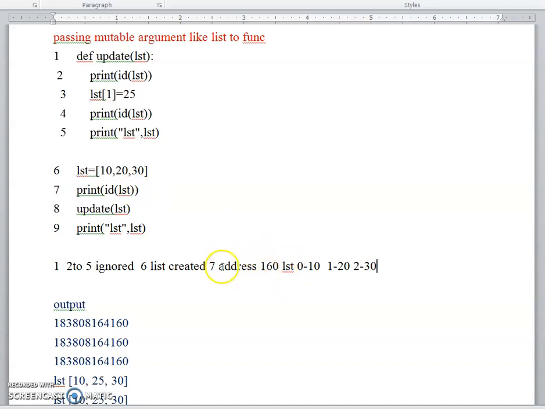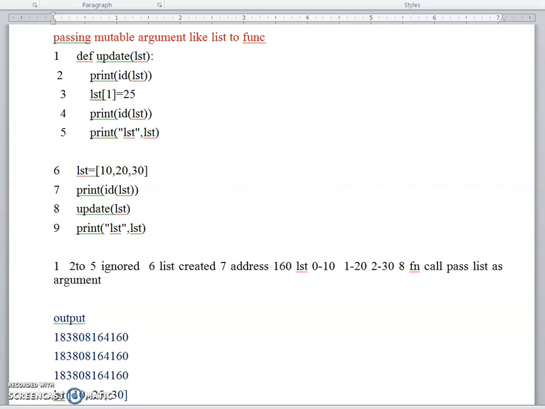Here the 7th statement is executed. Then the 8th statement is the function call. When you encounter the function call, it will immediately create an execution frame, passing the list as an argument. I already told you about the execution frame. It will create the execution frame for executing the function body.